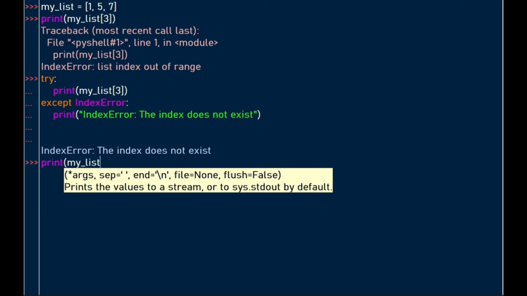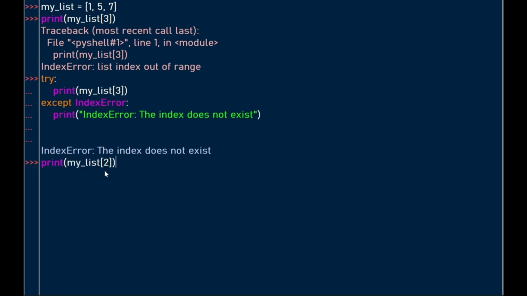To correct that, we can access index number 2, because we know in this case this index exists. So index position 2 is 0, 1, 2. We've been able to access our element 7 at index position 2. So this error occurs when you're trying to access an index position which does not exist.